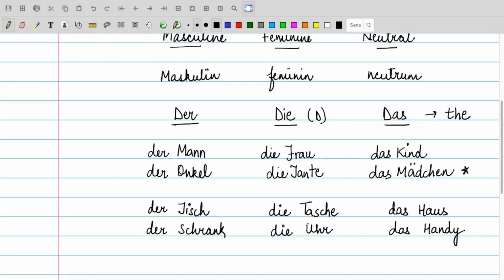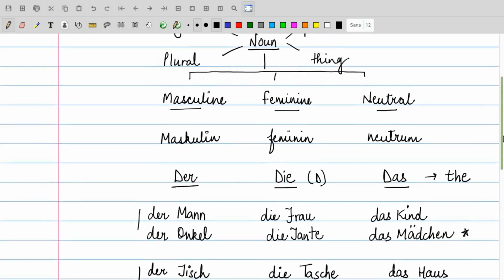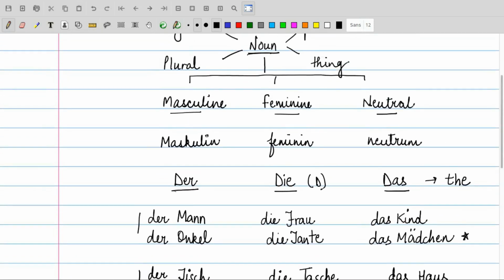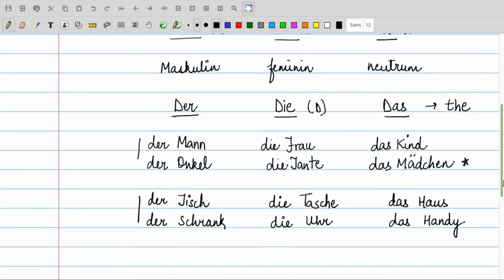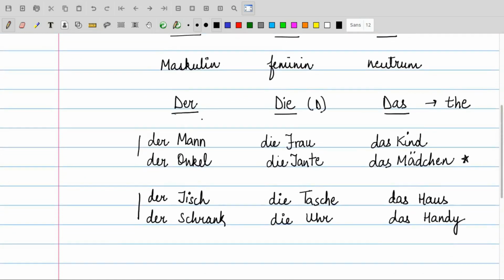Okay, so no matter if it is living or non-living, in German all the nouns are categorized in these three parts, that is masculine, feminine and neutrum. For masculine it is der, for feminine it is die, for neutrum, that is neutral, it is das.